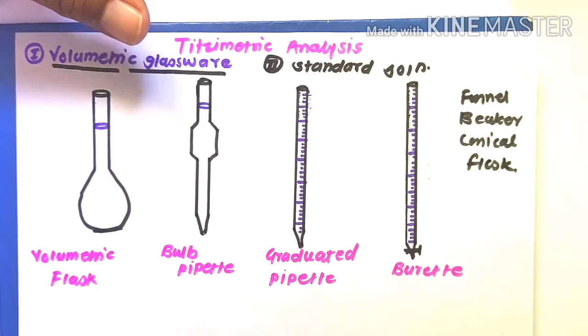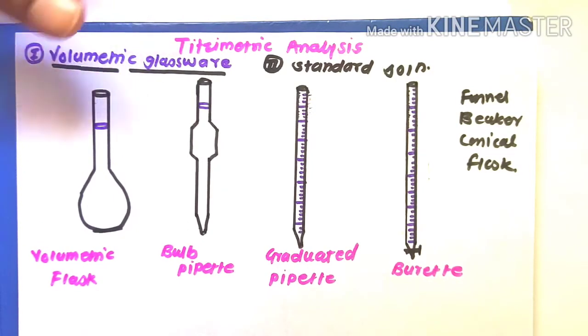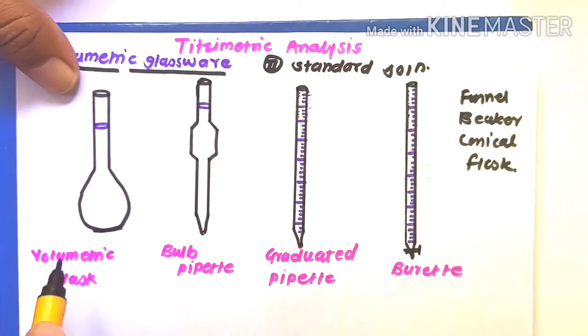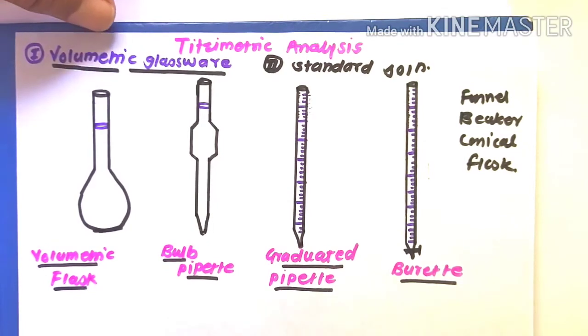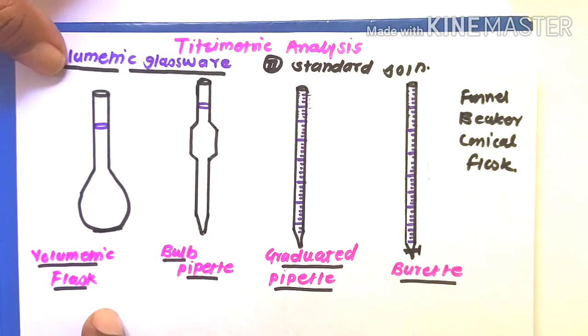These are the routine glasswares we can use for the practical purpose, but these four glasswares, volumetric flask, bulb pipette, graduated pipette and burette, are the important glasswares, and we need to calibrate these four important glasswares for getting correct results of these practicals.